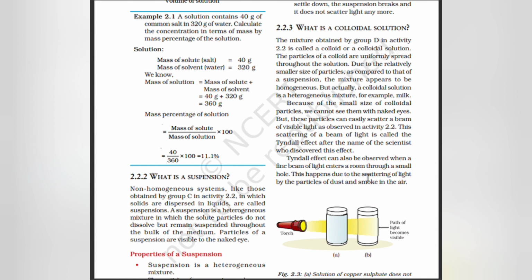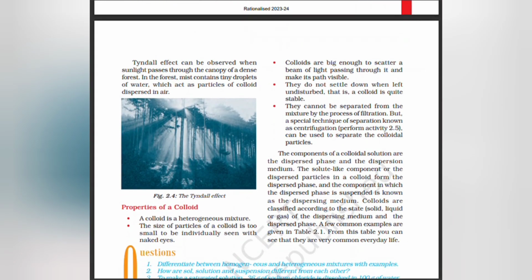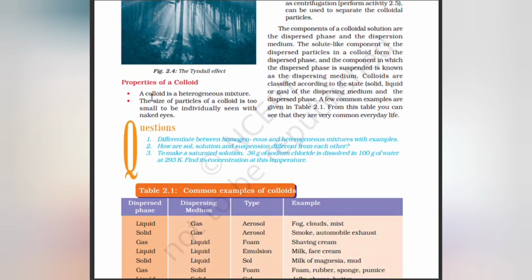This happens due to the scattering of light by the particles of dust and smoke in the air. Tyndall effect can be observed when sunlight passes through the canopy of a dense forest. In the forest, the mist contains tiny droplets of water which act as particles of the colloids dispersed in air.